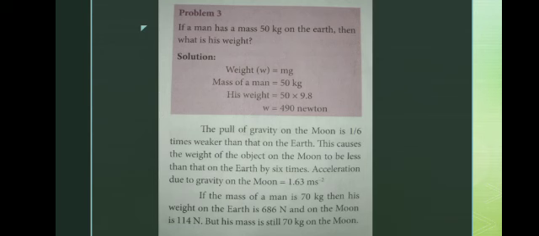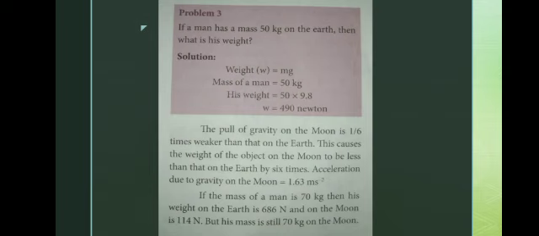Okay, now we are going to calculate that in a problem. If a man has a mass of 50 kg on the earth, then what is his weight? First we write weight. What is the weight formula? Mass into gravity, that is m into g. What is the mass of the object given here? 50.